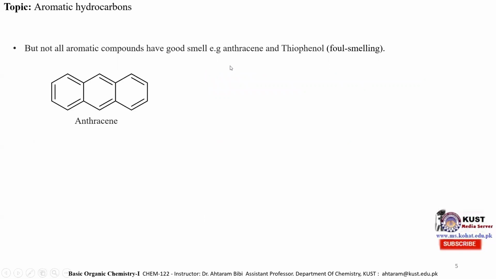For example, this is the structure of anthracene, which is a derivative of benzene, but it has a very bad odor. Similarly, this is thiophenol, which is a derivative of benzene, but it is foul smelling. So the initial definition was not applicable to these two molecules.